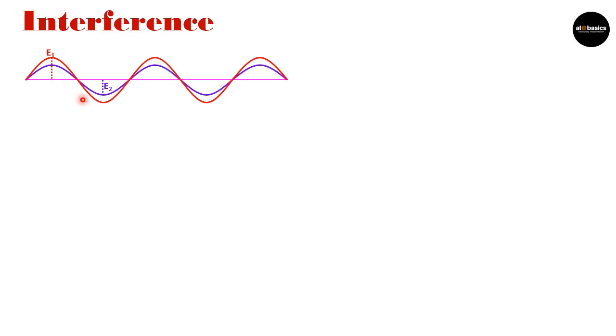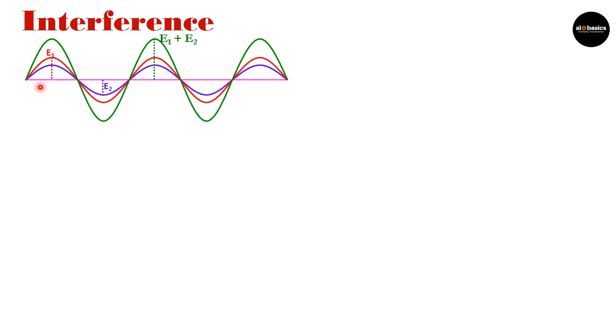Both these waves are traveling in the same direction, from left to right, and while they are traveling, they are interfering with each other, or I say that they are coming together at different points. If we observe the displacement for these waves, then their resultant displacement is given by this green colored wave.